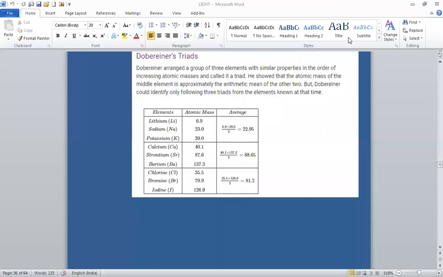Good morning, students. This is class 10 science, lesson 5, periodic classification of elements. Today we'll start periodic classification of elements.